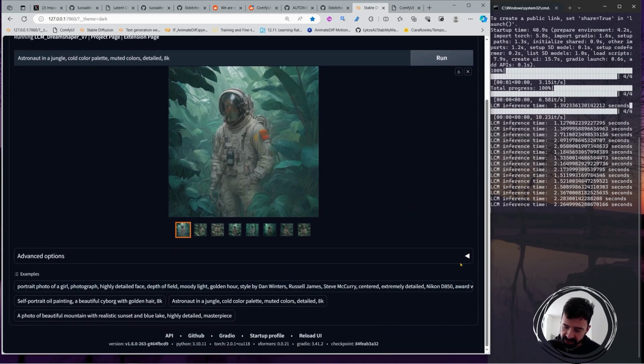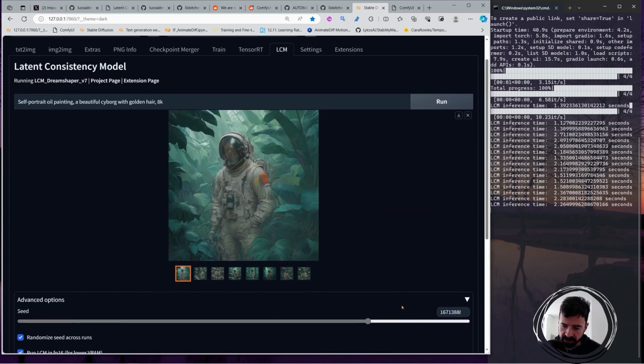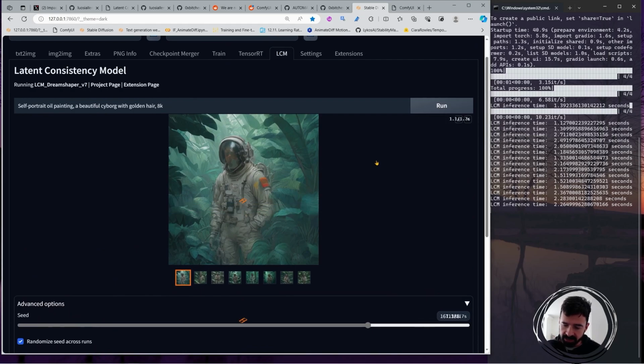I've already been testing this, so you can come in here and check. You can change your size if you want, your guidance if the model needs more guidance, and also your steps for the inference. You can put more in here if you like, more batch size or less batch size. Let's go with 4. And maybe try this cyborg girl. Let's try it and see.